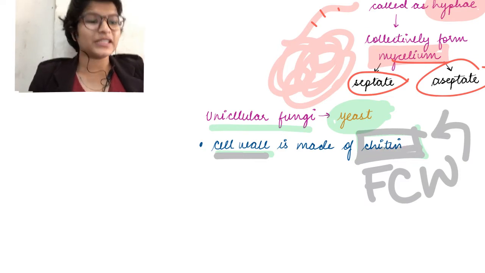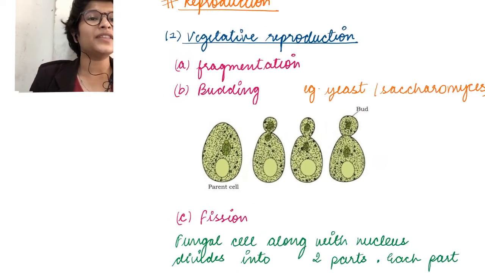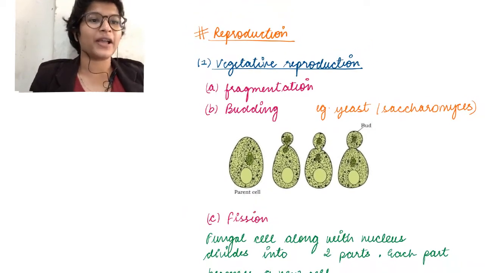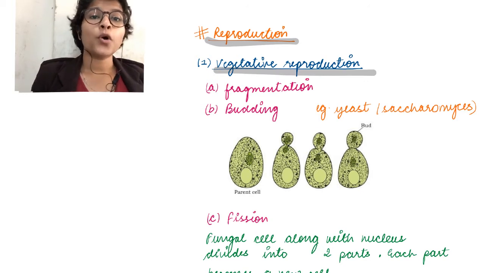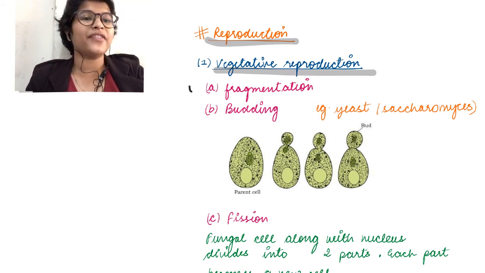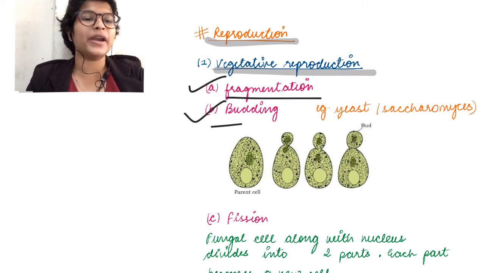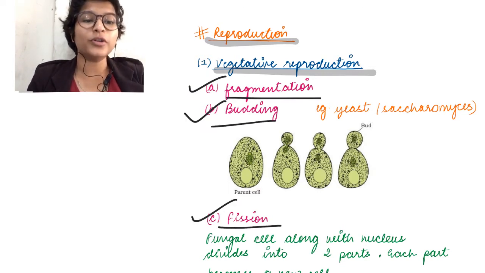Going on to the next page, let's look at the various reproductive strategies in fungi. So reproduction can be either vegetative reproduction or it could be sexual reproduction. So in vegetative reproduction, we have fragmentation and budding. Also we have the third mode, that is fission.